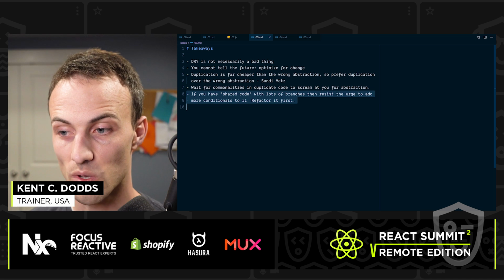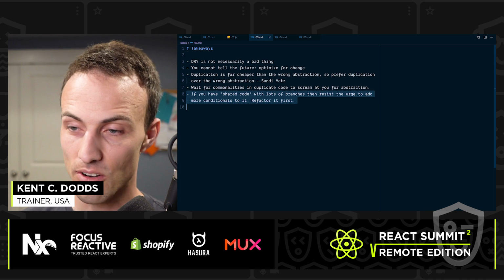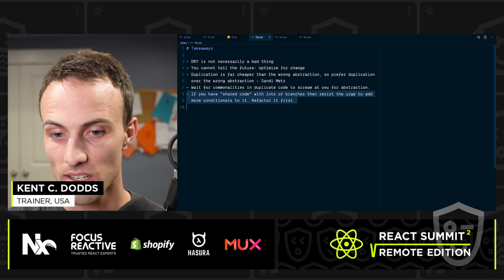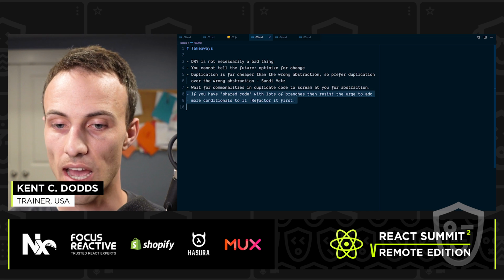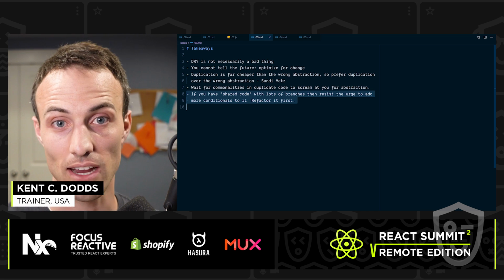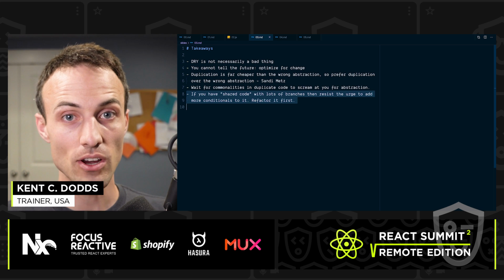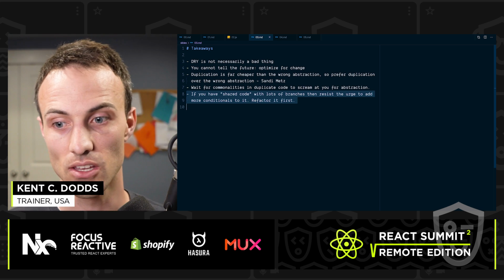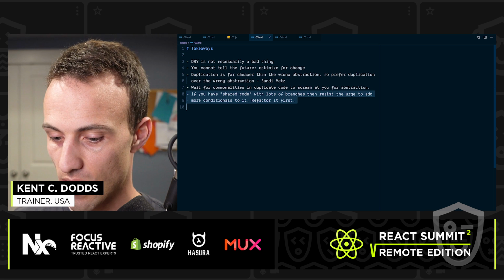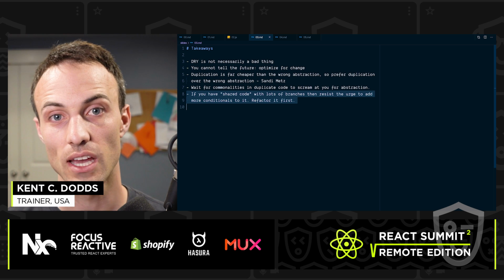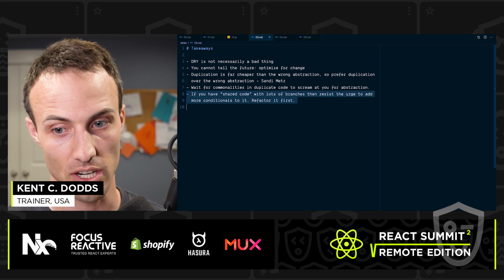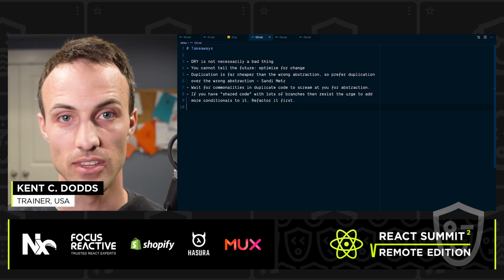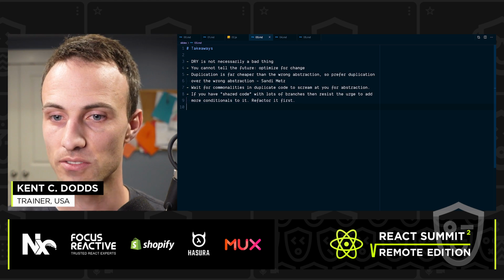If you have shared code with lots of branches, then I recommend to you to resist the urge to add more conditionals to it, and instead refactor it first. And go and learn everything that you can about the users of that abstraction. And maybe there's something that you can learn about the abstraction as a whole, so that you can split the abstraction up into multiple pieces that will be easier to manage by themselves.